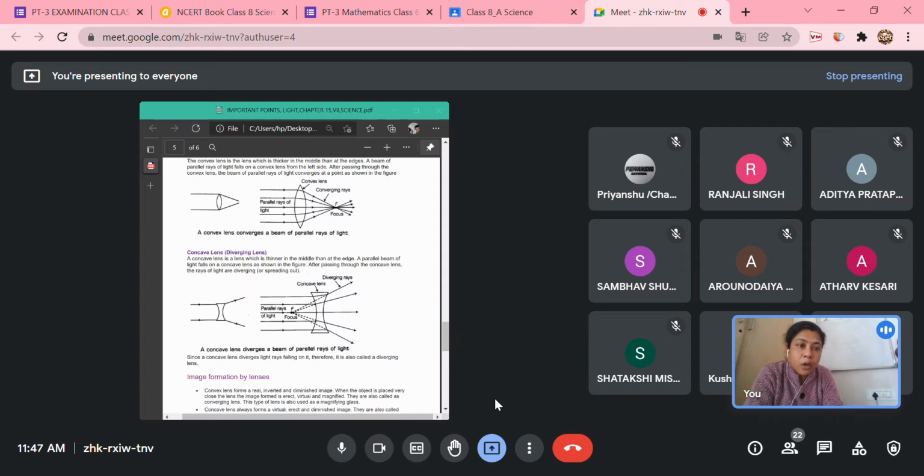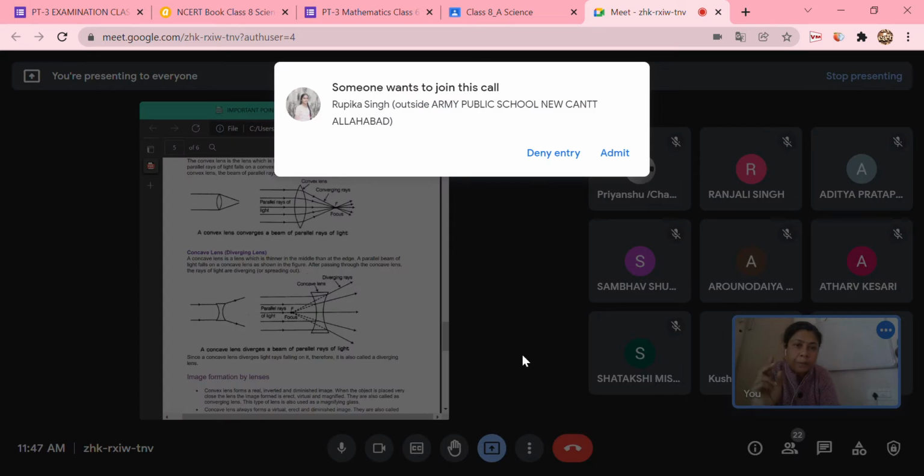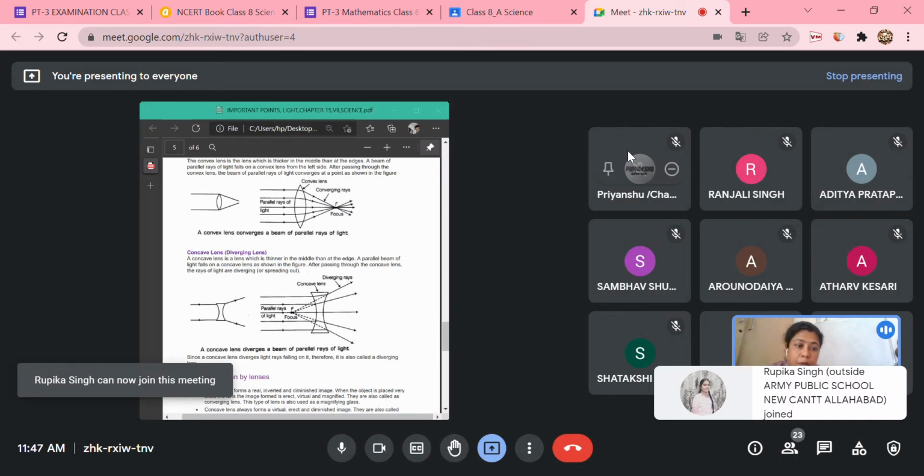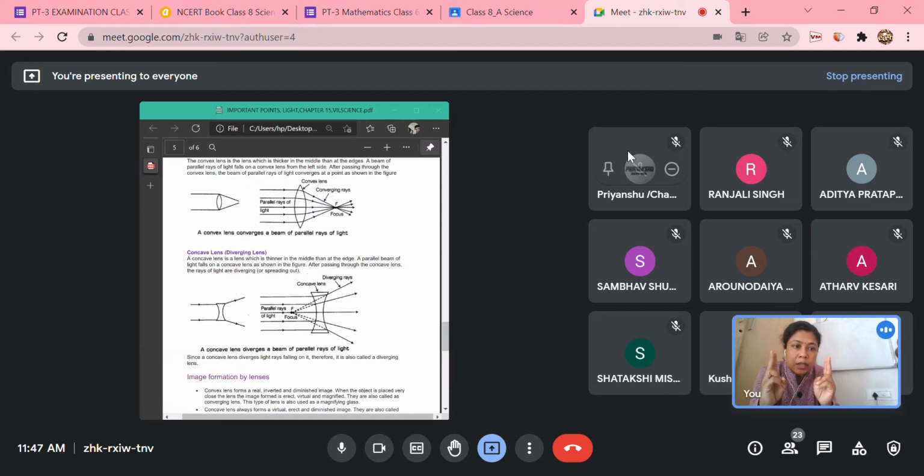Refraction is the bending of the path of light when light passes from one medium to another medium. Suppose over here you can see air is a medium and the lens, which is made of glass, is also a medium. There are two mediums over here. Yes or no? Please do respond, children, otherwise I am not able to carry on. One is the air and the other one is the lens. Is it or not? Yes, ma'am.